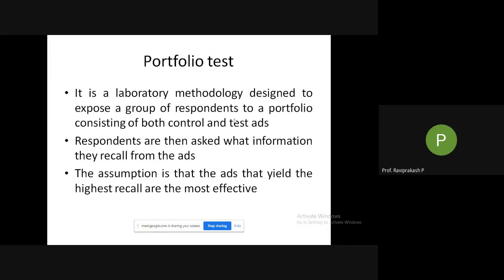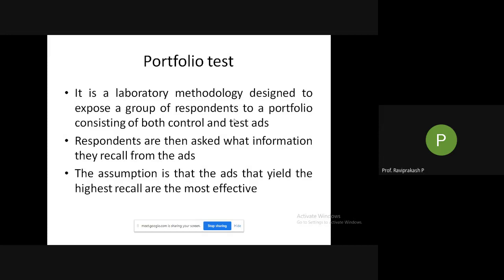So this is a laboratory test designed to expose a group of respondents. We have a group of people who will be looking at a portfolio consisting of control ads and test ads. Control ads are the ads which are already there, which people might have already seen. Test ads are the ads which we want to test.